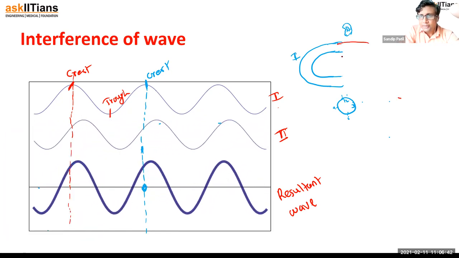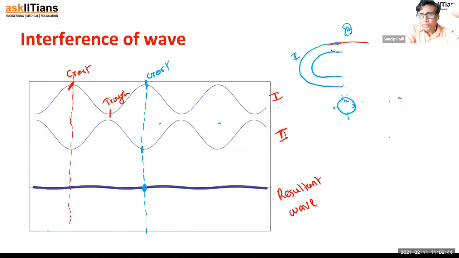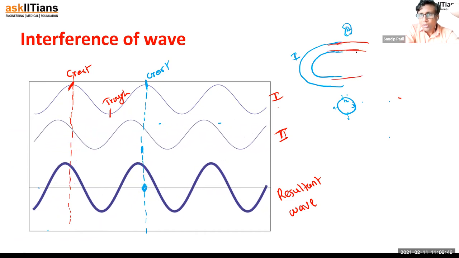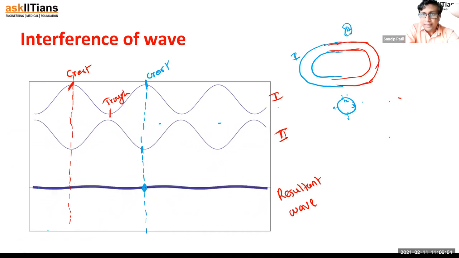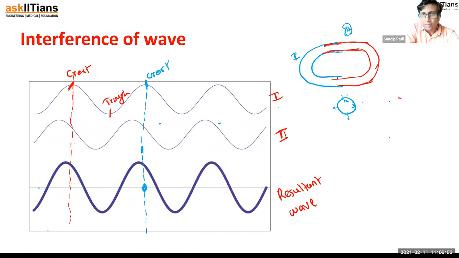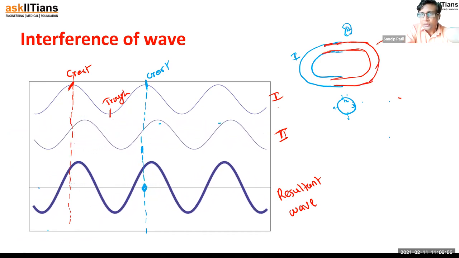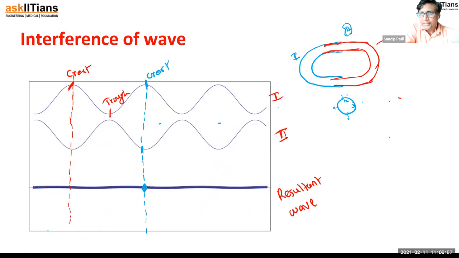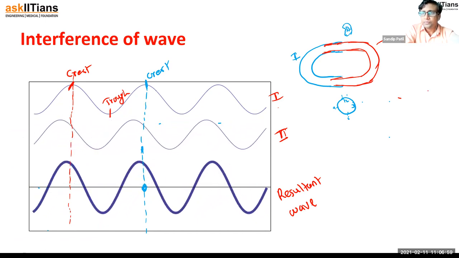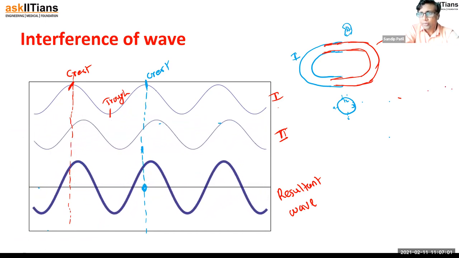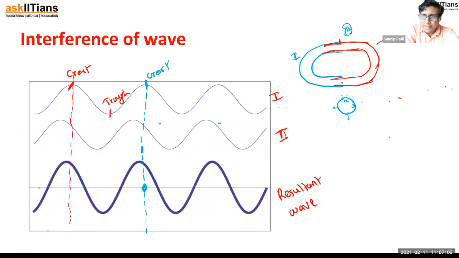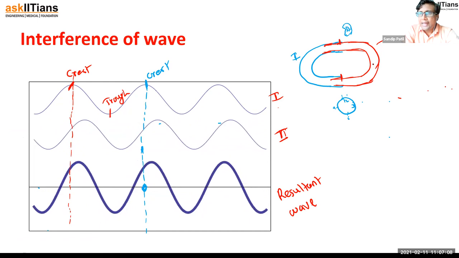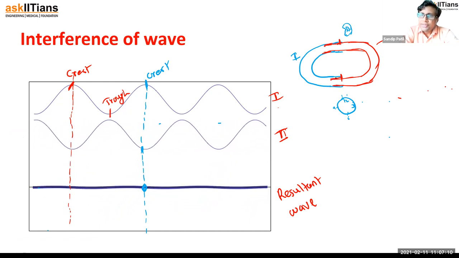There is another tube like this, but this other tube is adjustable. Adjustable means we can actually change the distance. Now consider we keep the length of the blue tube and the red tube the same.